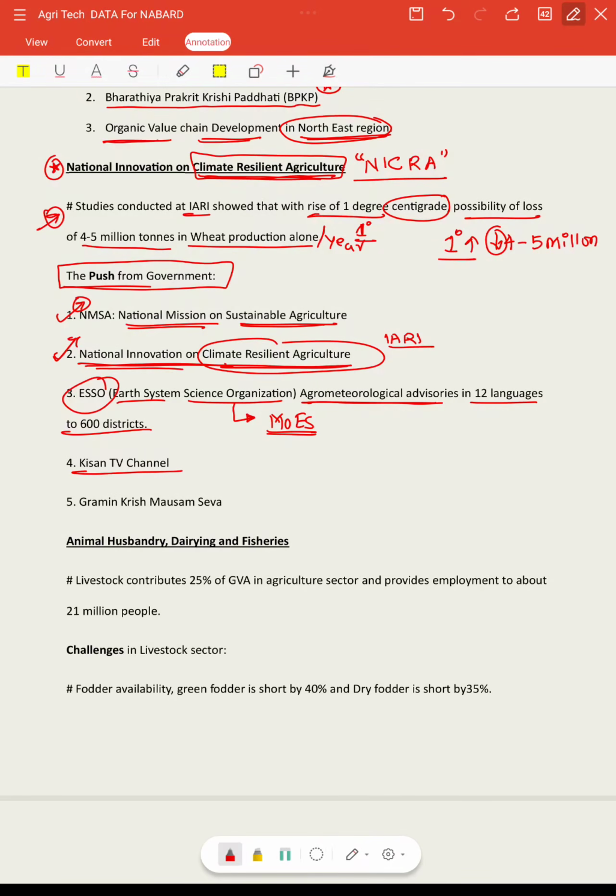And the Kisan TV channel is also there, where regular updates regarding crop varieties and scientific methodologies to increase productivity will be discussed. Also we have Gramin Krishi Mausam Sewa, and Krishi Vigyan Kendras, KVKs, are also there. The government has set up all this to bring awareness about the change of climate and daily weather, to help the farmers to be well prepared.